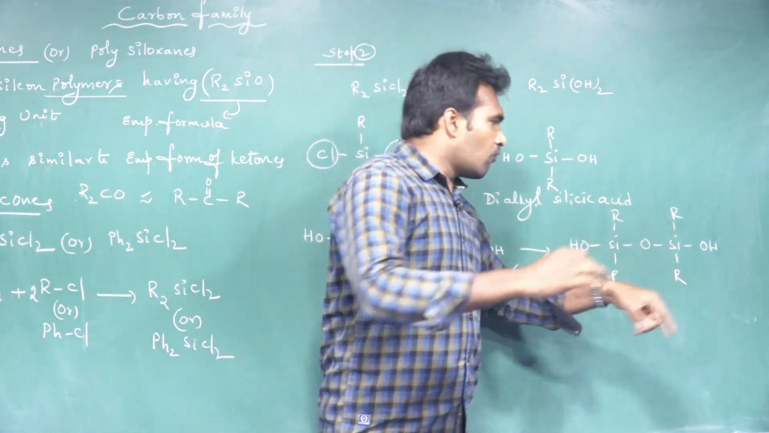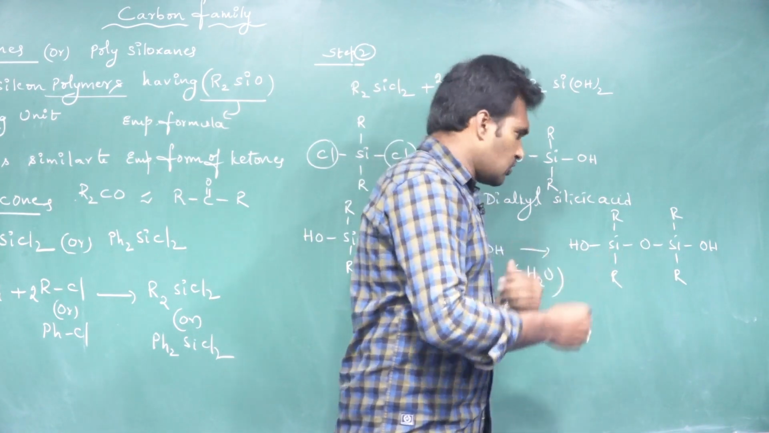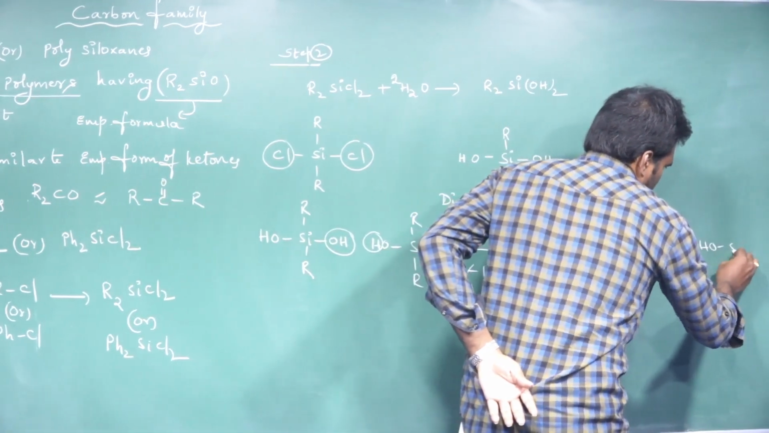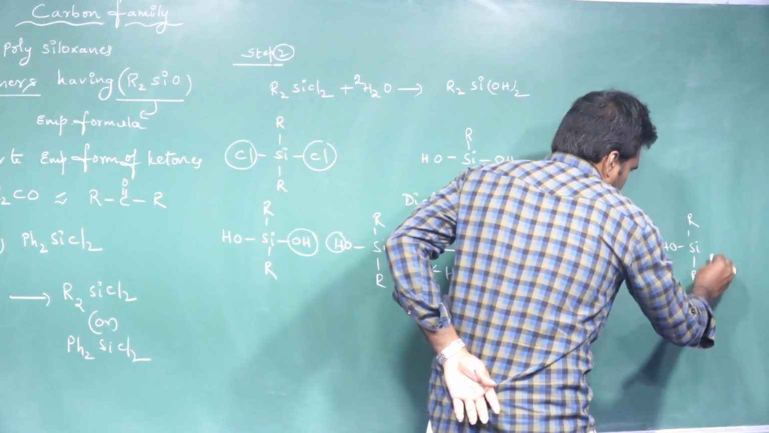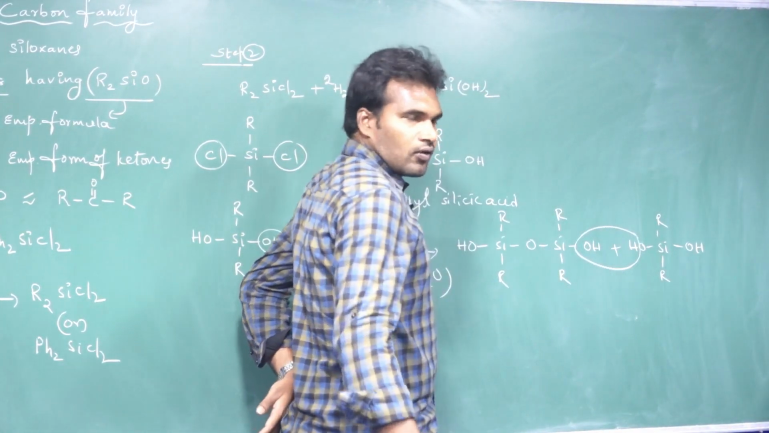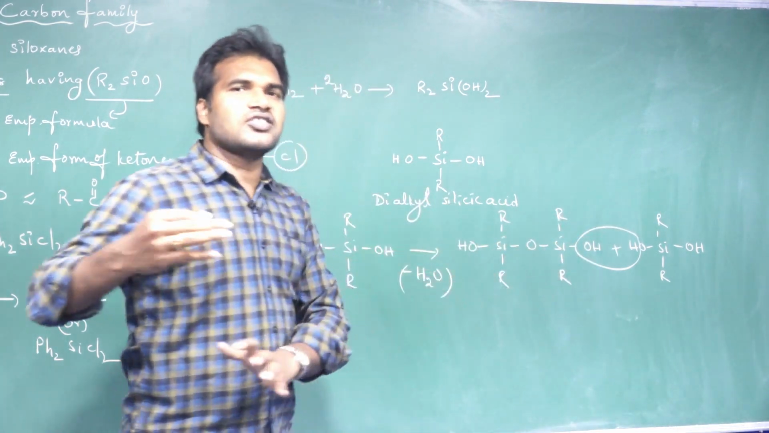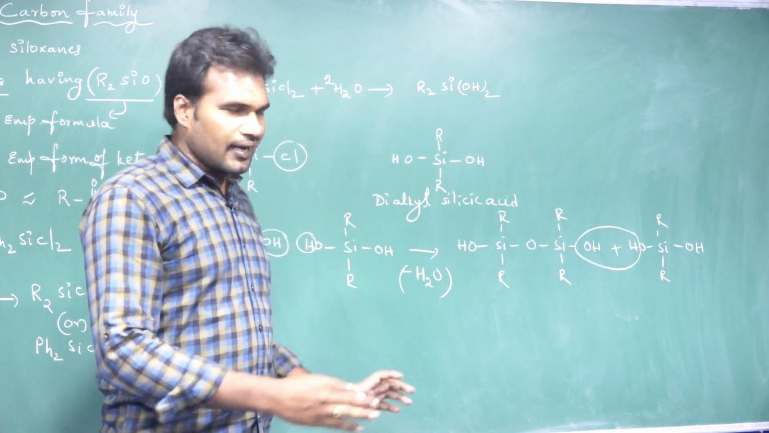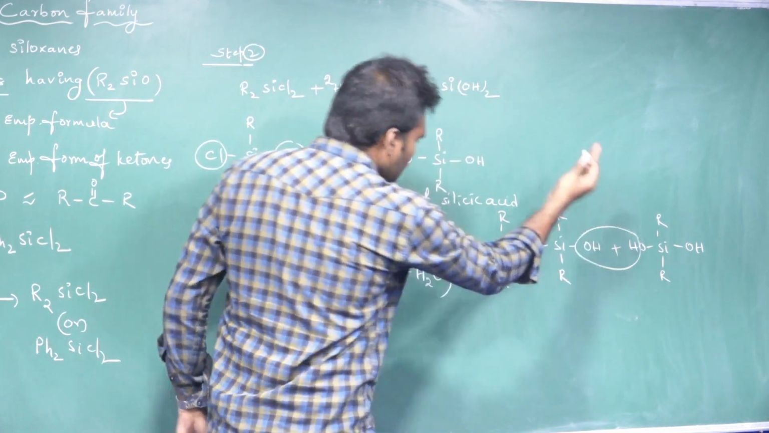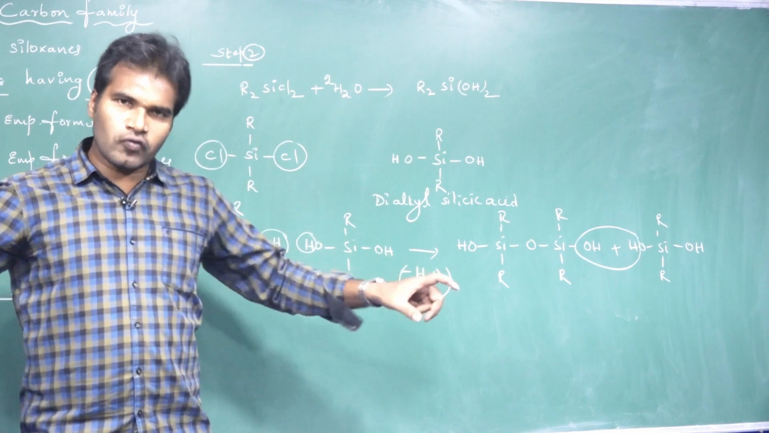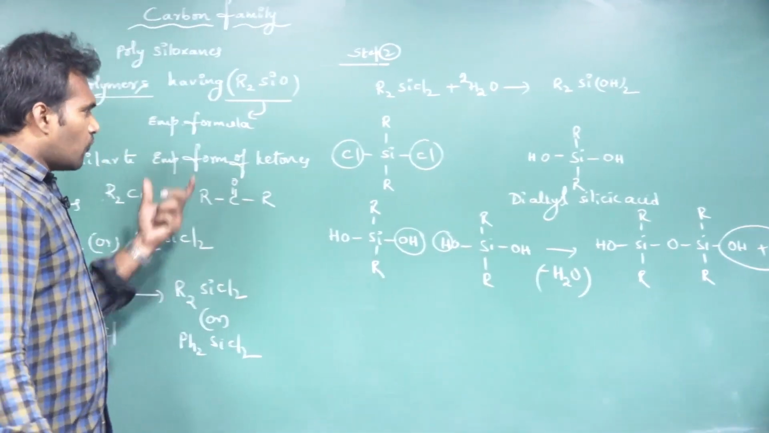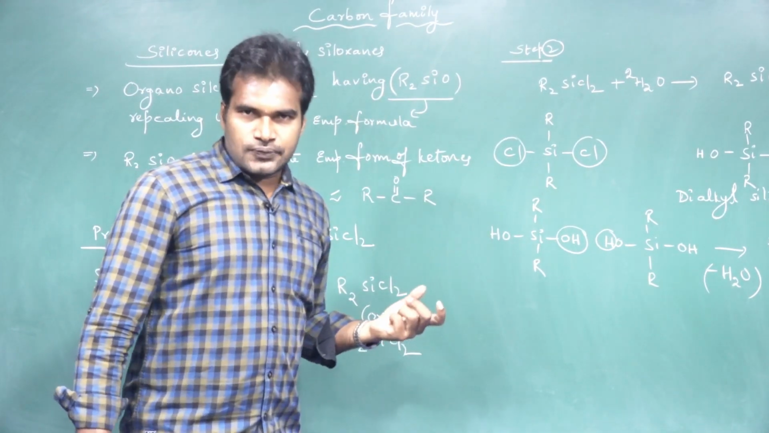Next, this dimer once again undergoes condensation with one more molecule. Suppose you add one more R2Si(OH)2, so once again they undergo condensation. Likewise the polymerization will continue, either on the right hand side or the left hand side. So in 2 directions the polymerization will continue. So likewise in 2 steps we can prepare the silicones.